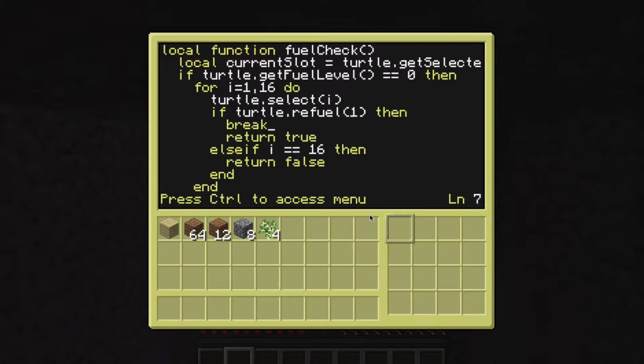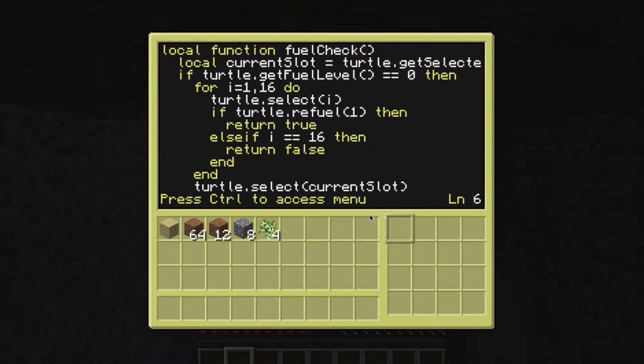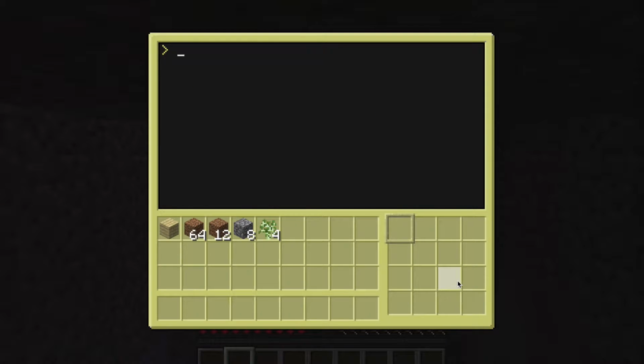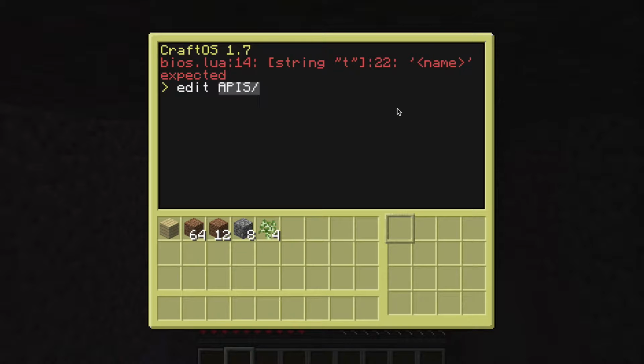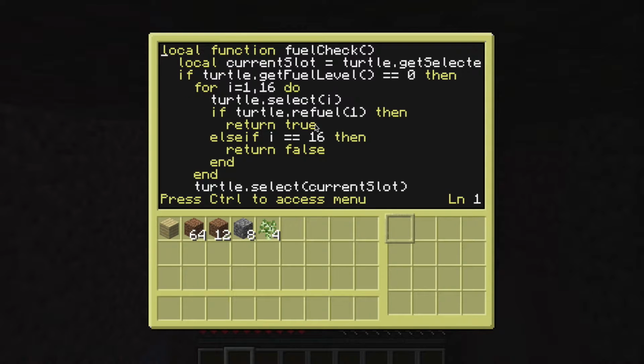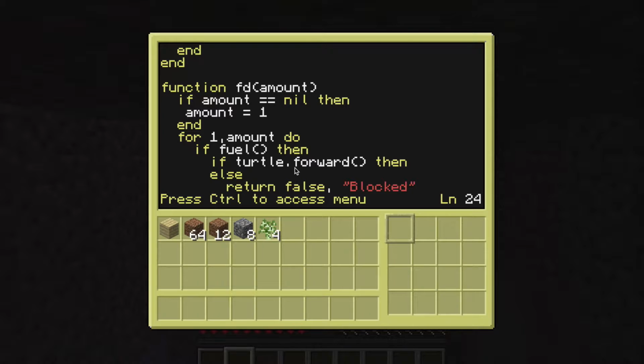Oh. The break should be after the wait a minute. Now you don't need a break, because returning true breaks it. I'm not sure if that's why it failed, but it might be. No, it's not. Oh, it is why that specific swap failed. t:22 name expected. That's on 22, which is here.